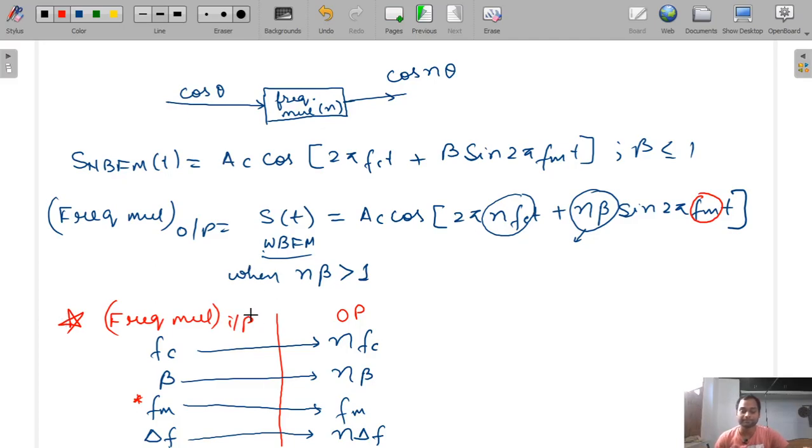This was a very important concept, and a question also came in the GATE examination from here, so you should remember this. Okay, so today we will stop here, and in the next lecture we will start phase modulation.